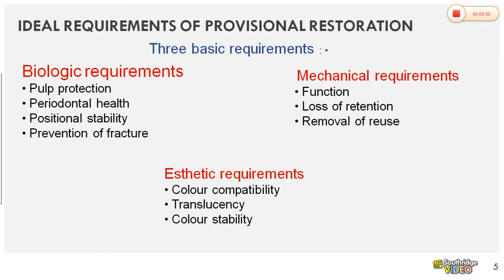Now, like your tooth preparation principles, even provisional restorations have requirements which are categorized into biological requirement, mechanical requirement, aesthetic requirement. Okay, like your tooth preparation principles, we have biological, mechanical, aesthetic requirements. Now coming to biological requirement, pulp protection.